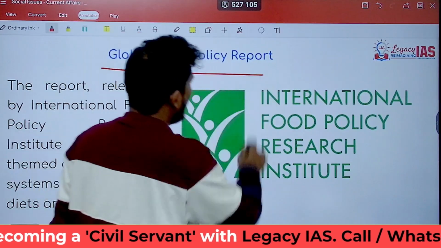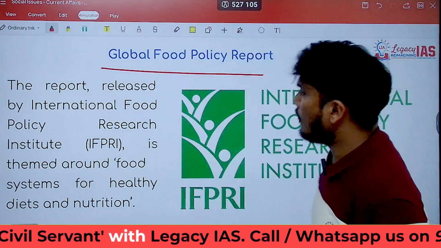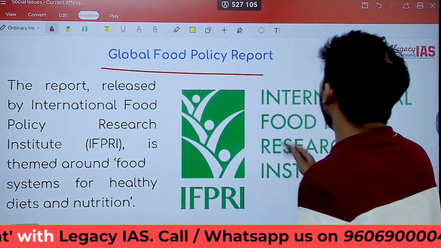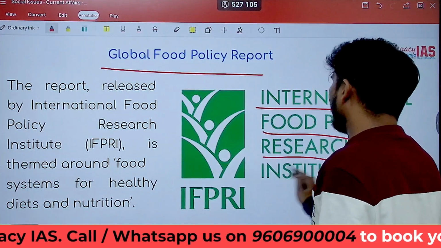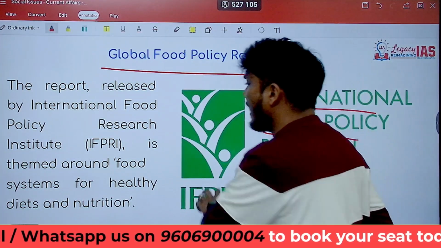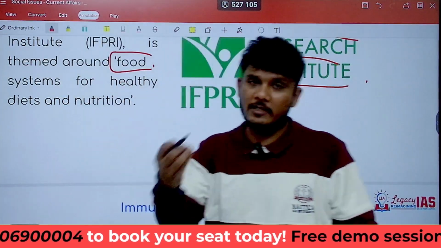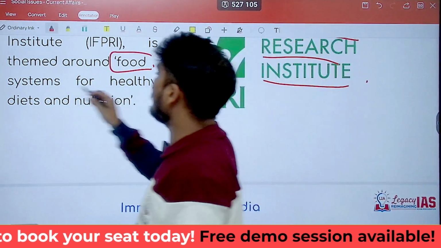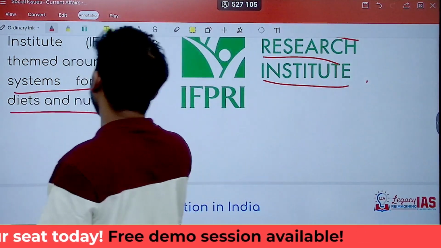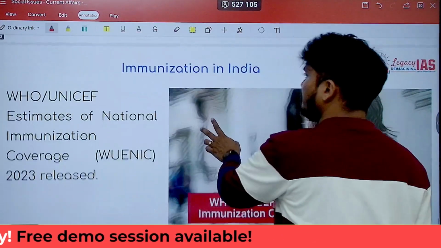Next is the Global Food Policy Report. Now, the Global Food Policy Report has been released by the International Food Policy Research Institute, that is IFPRI. The theme is also very important. If any report has a theme, you should remember it. The theme is food systems for healthy diets and nutrition.